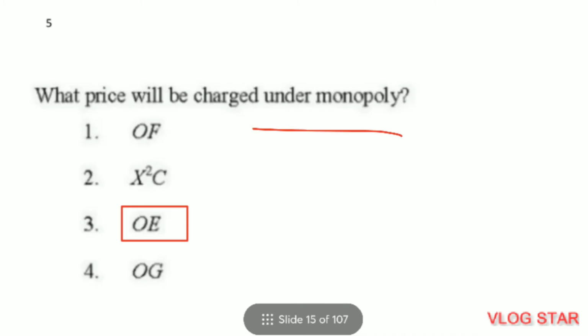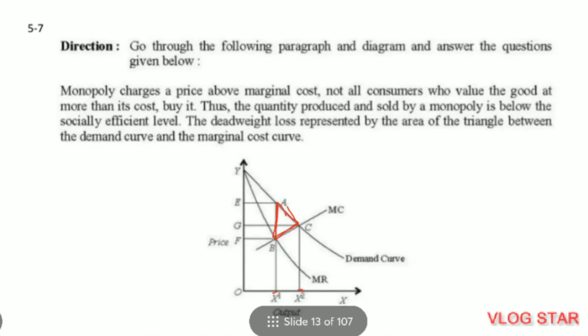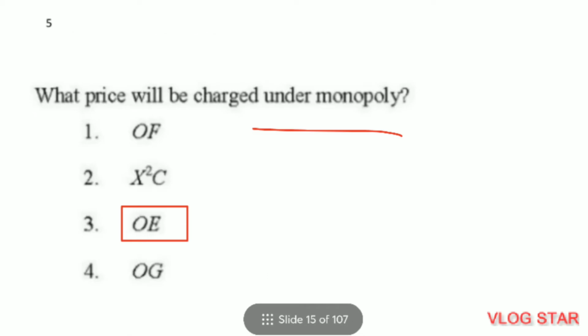Firstly, you should know what is the equilibrium condition. Equilibrium condition is when MR is equal to MC, marginal revenue is equal to marginal cost. Now see the diagram. Here, MR and MC are intersecting at point B. So point B is the equilibrium point. If we extend X1B to A, we will get point OE as equilibrium point. So third is the right answer.